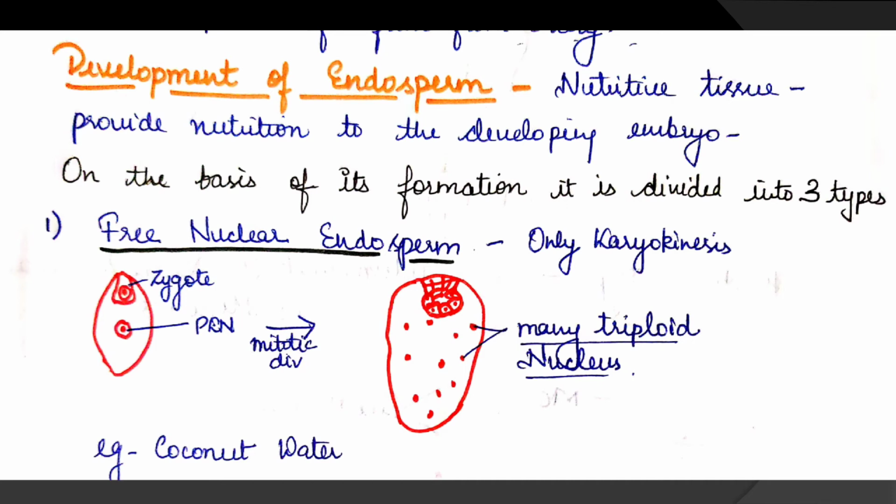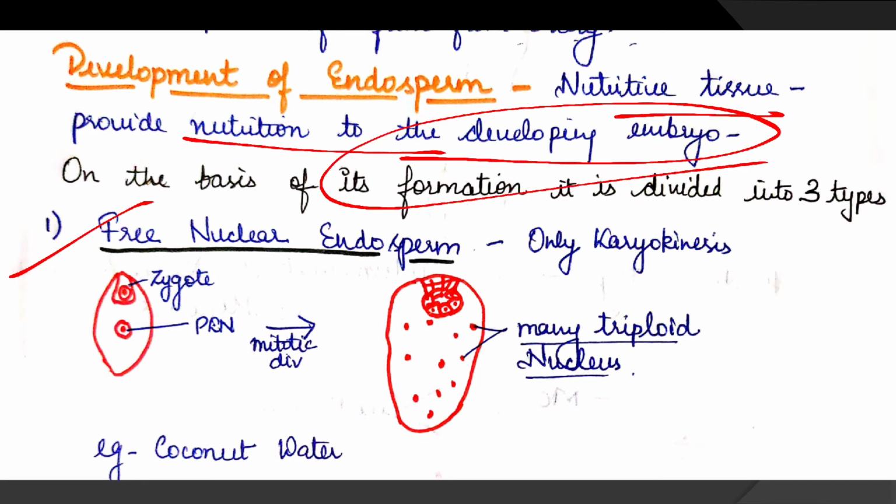Endosperm develops in 3 ways, or we can say 3 types of endosperm development are there. First is free nuclear endosperm. Second one is cellular endosperm, and third is halobial endosperm. So what is endosperm? It is the nutritive tissue which provides nutrition to the developing embryo. On the basis of its formation, it is divided into 3 types: nuclear, cellular, and halobial. First one, nuclear endosperm.